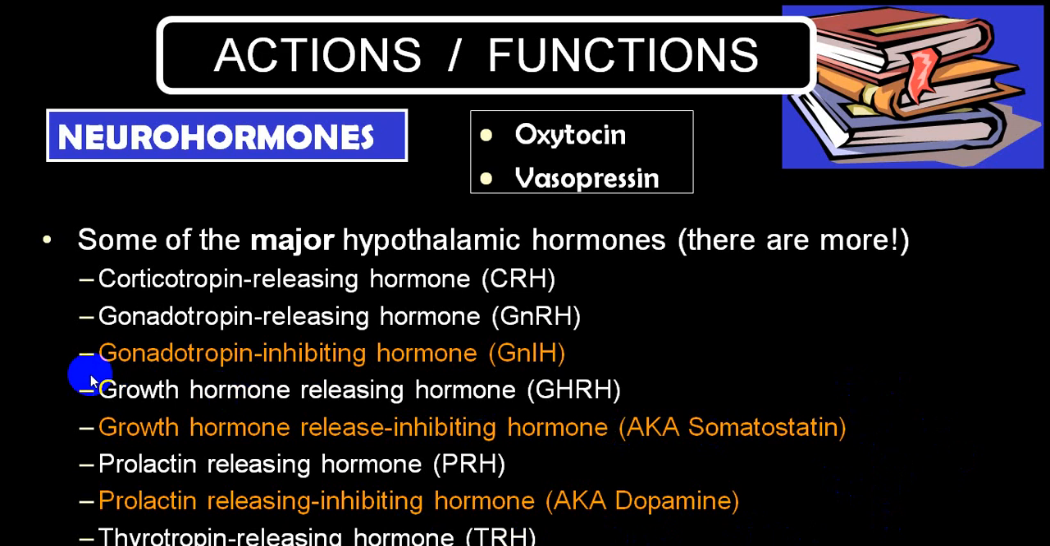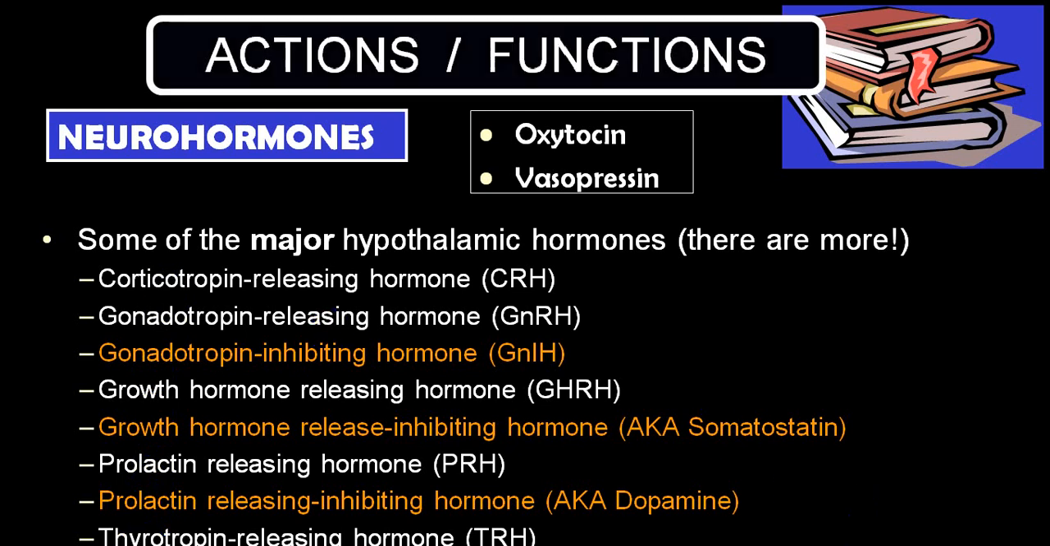Out of this, you can see I have marked this as an inhibitory hormone. We have gonadotropin inhibitory hormone, growth hormone release inhibitory hormone, prolactin release inhibitory hormone, and MSH release inhibitory hormone. So we have 4 inhibitory hormones, and the rest are releasing hormones, or trophic hormones. 1, 2, 3, 4, 5, and even MSH, 6. 6 are releasing hormones and 4 inhibitory hormones.